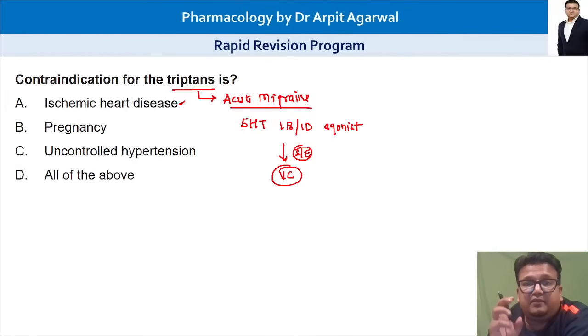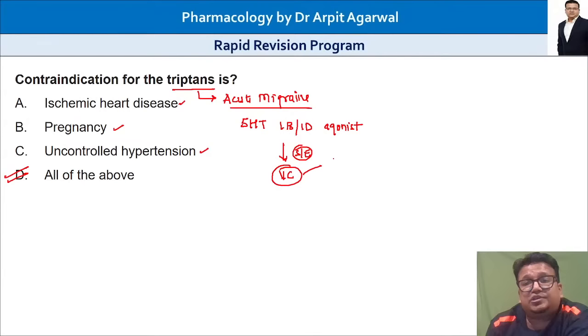They will cause coronary vasoconstriction. Never give to a patient with angina or MI. Pregnancy, do not give. They will cause placental vasoconstriction, the blood flow to the fetus will be compromised. Uncontrolled hypertension, never give because the drug is causing vasoconstriction, BP will increase. So the answer is all of the above.